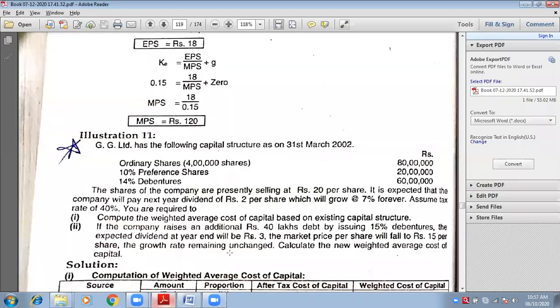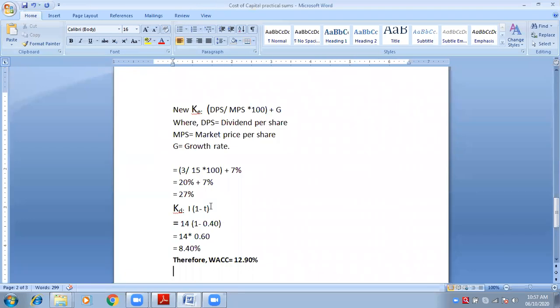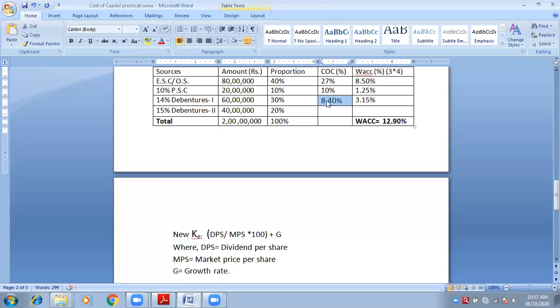So next point is debentures, 14% debentures. Have we calculated 14% debentures after tax? Yes, it is 8.4%. We have already calculated. See, I into 1 minus T, 1 minus 0.4, 14 into 0.60, 8.40. It is already available, so we will just write 8.4. Once it is calculated, no need to do it again.